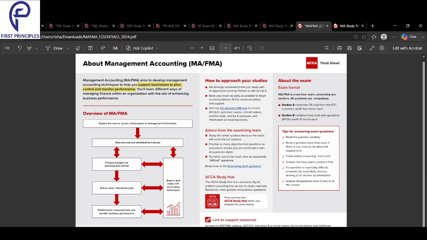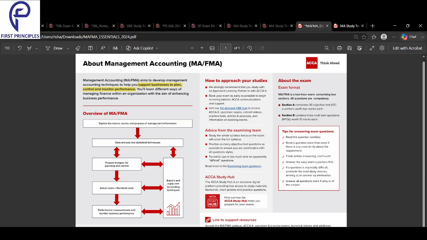Third, we look into budgets. We plan and control using budgets. Next, we look into costs. We compare actual costs versus standard costs using costing techniques. And finally, performance. We measure if the business is doing well.